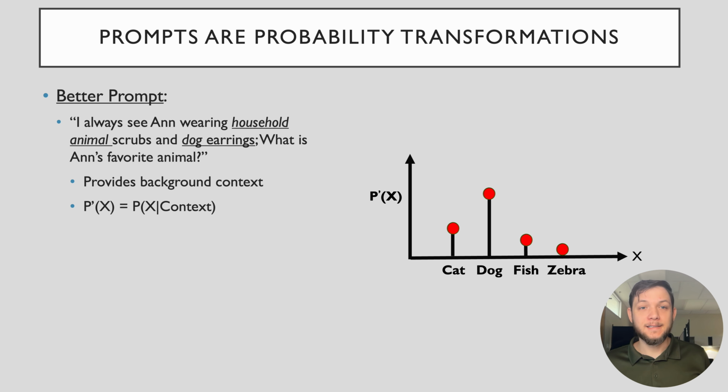But if I add context like, I always see Anne wearing dog earrings and animal scrubs, now the model's probability distribution collapses. It becomes far more likely to choose dog. This is what prompt engineering does. It reduces variance. It increases the probability that the model gives you the answer you want.